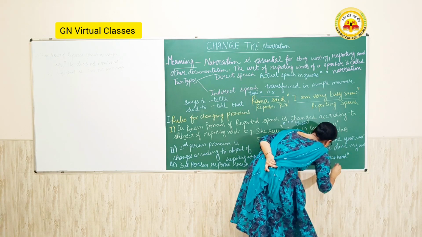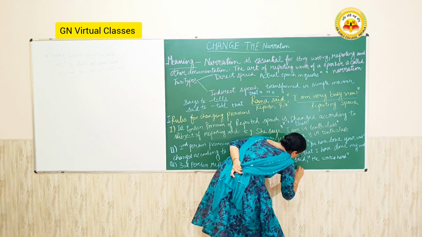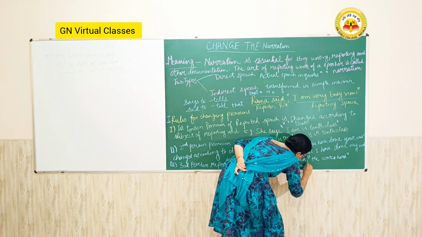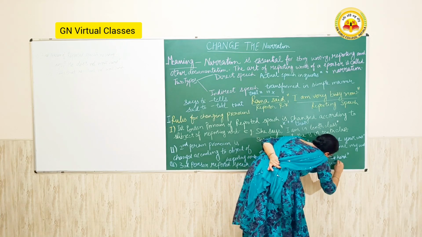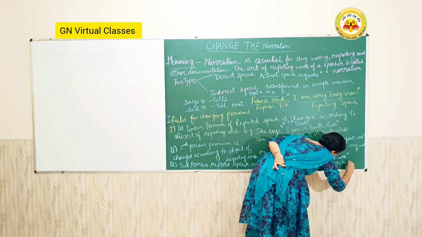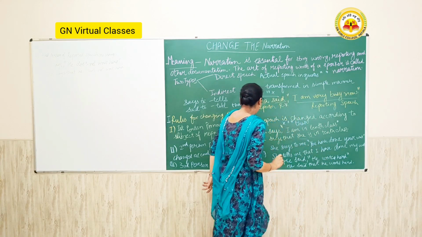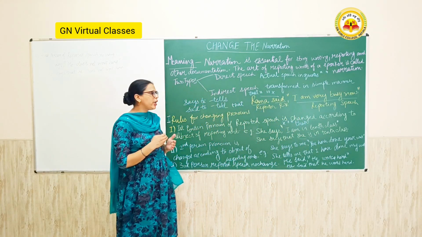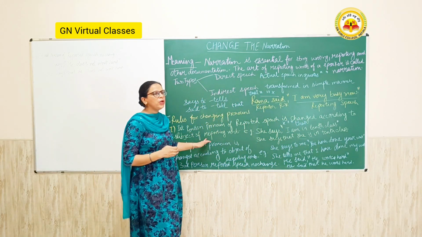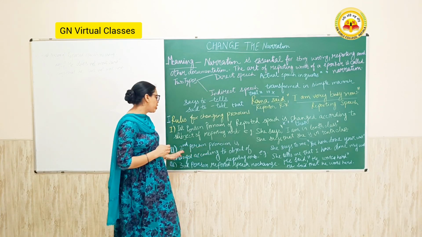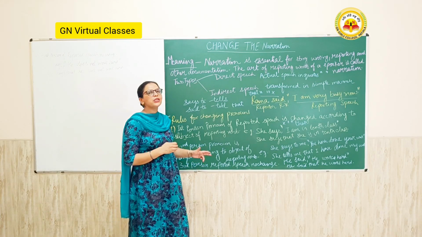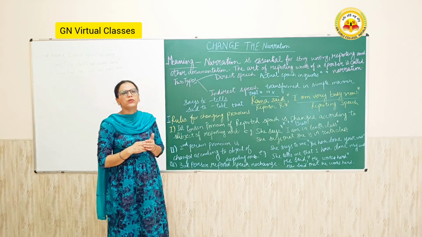When I convert it, he said that he works hard. So there is no change in third person. The first person we have to change according to the subject of the reporting verb, the second person we have to change according to the object of the reporting verb, and for the third person there is no change.